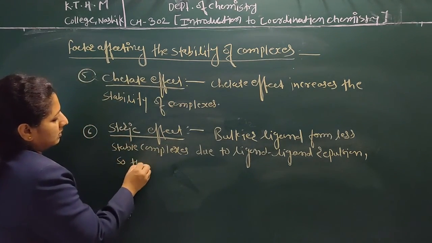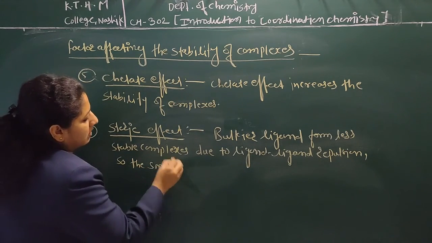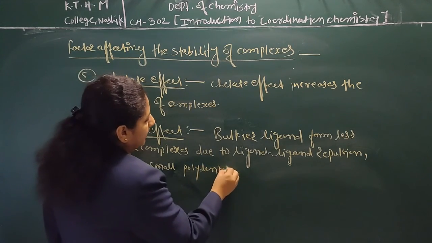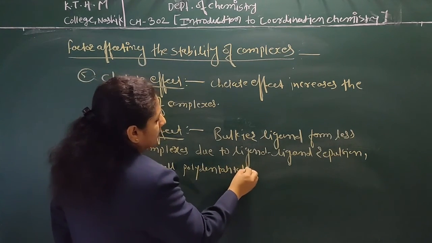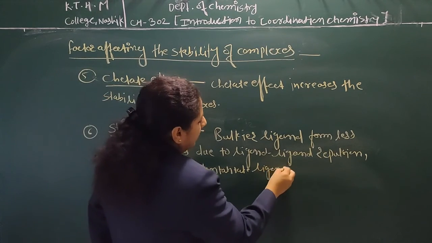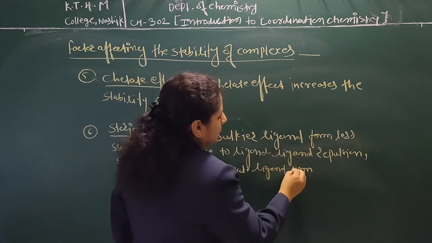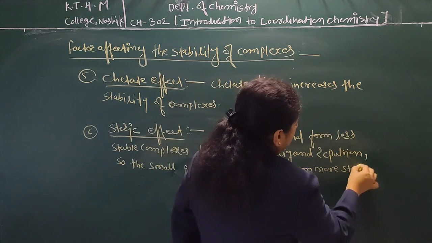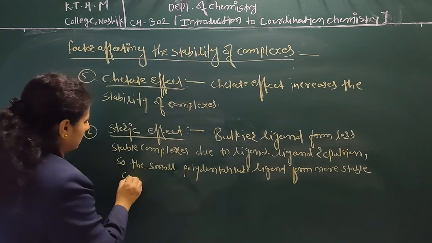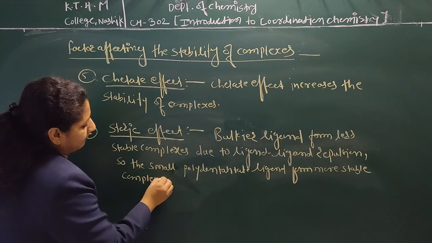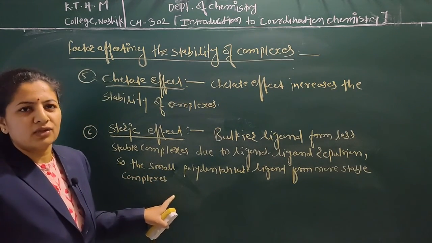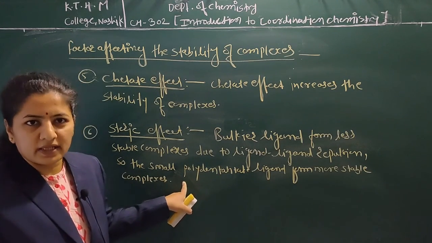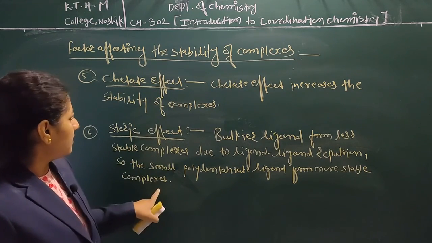So the small polydentate ligand forms more stable complexes, because there is no ligand repulsion in those small polydentate complexes. So these are the 6 factors.